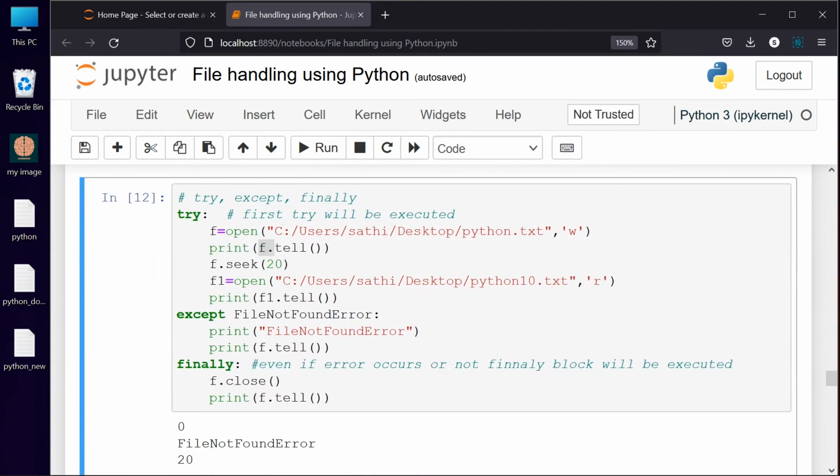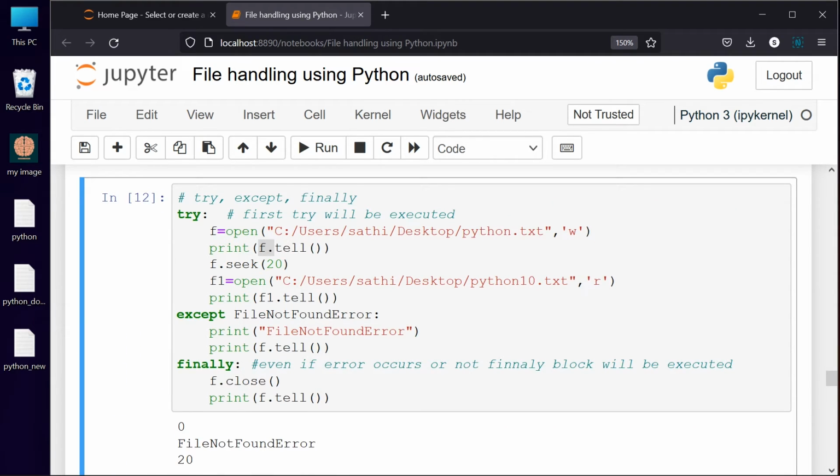So with this try except finally, whatever command you write in try, if any specific except condition occurs, you can come to the except portion and that will be executed. Even if you are not giving an except statement, you can just give try and finally and close the file. Usually we close all the files which have been opened in the finally portion, so we cannot do any further modifications on it. That's the main objective here.